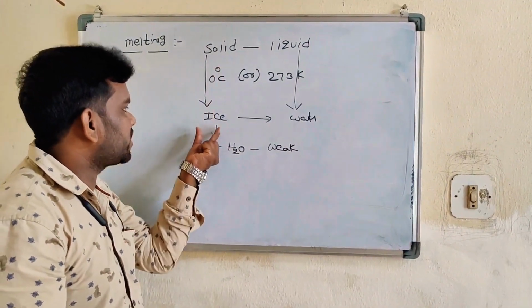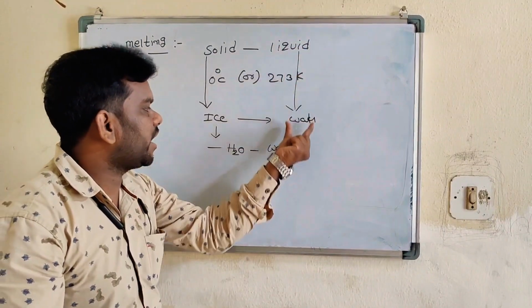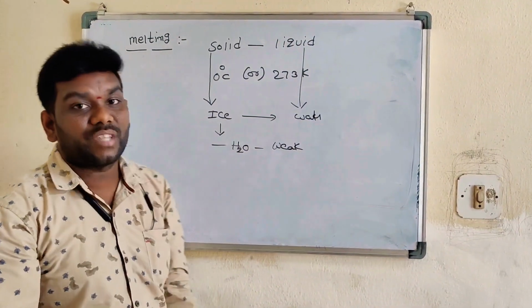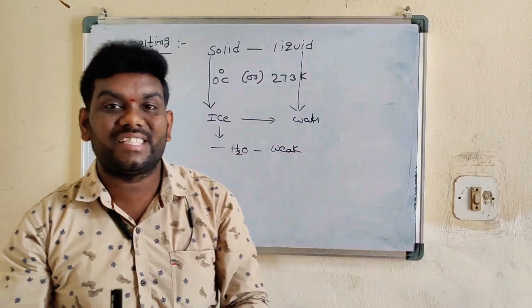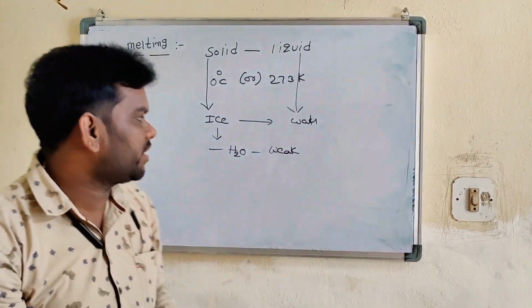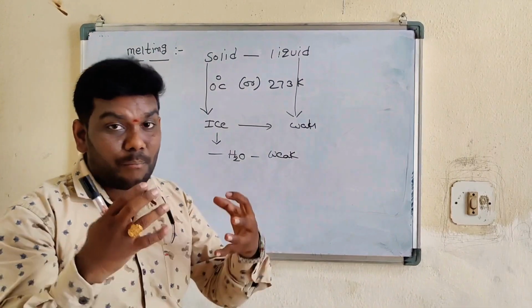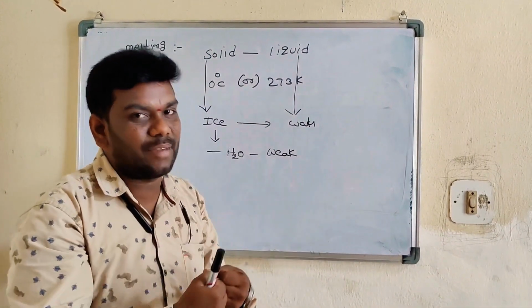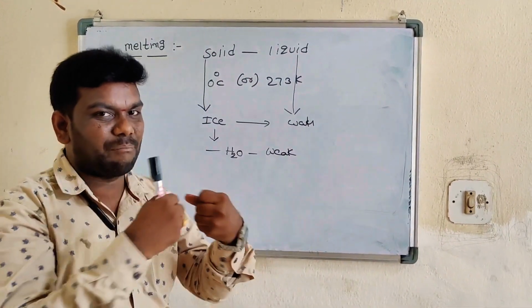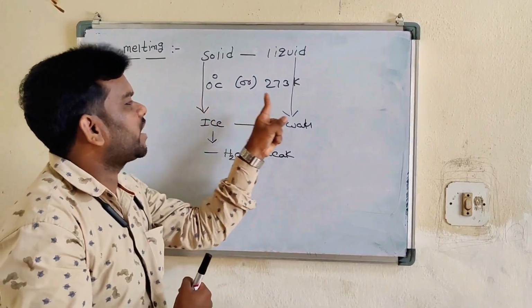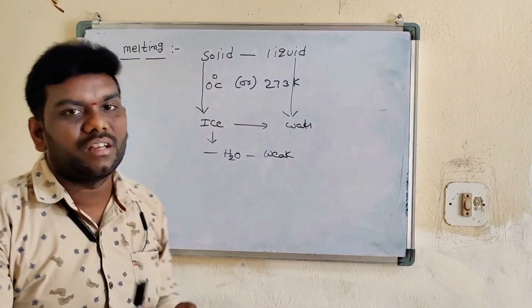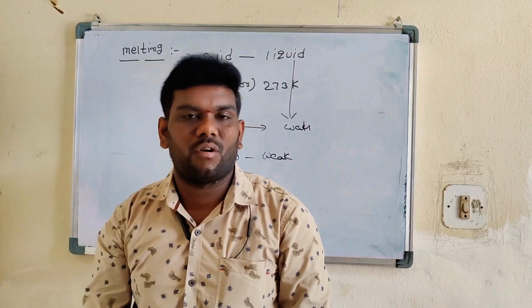Solid state is ice, liquid state is water. When the internal molecular energy increases, the water molecules weaken. When they weaken, the bonds break, meaning the solid state is converted into the liquid state. That's why this is the process of melting.